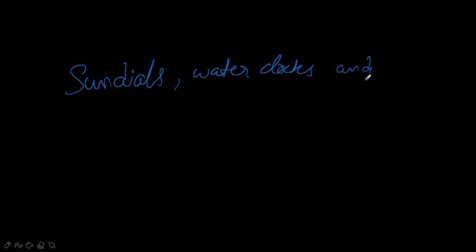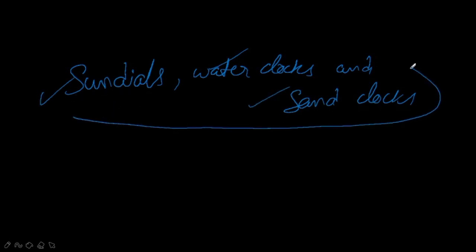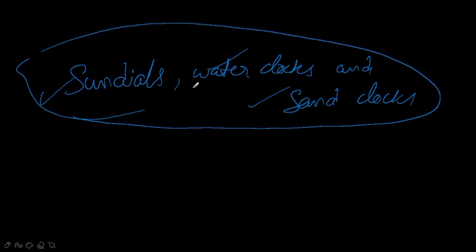And also sand clocks, have you seen this? If you watch any English movies, usually you will see water clocks, sand clocks and sundials. These were the devices used in earlier days to measure time in different parts of the world. Clear?